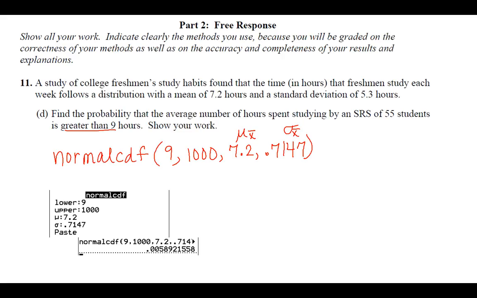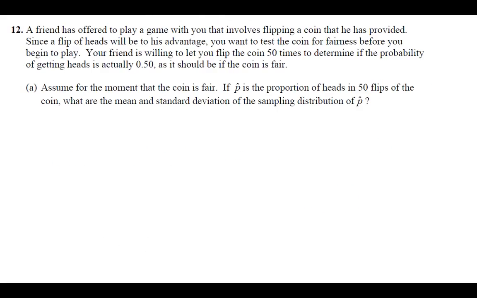So the mean of our sampling distribution of proportions is going to be equal to just the population proportion, which is 0.5. You would know that in the long run, on average, if you do it over and over and over, you're going to get really, really close to 0.5. That is the proportion of heads you would expect to get.